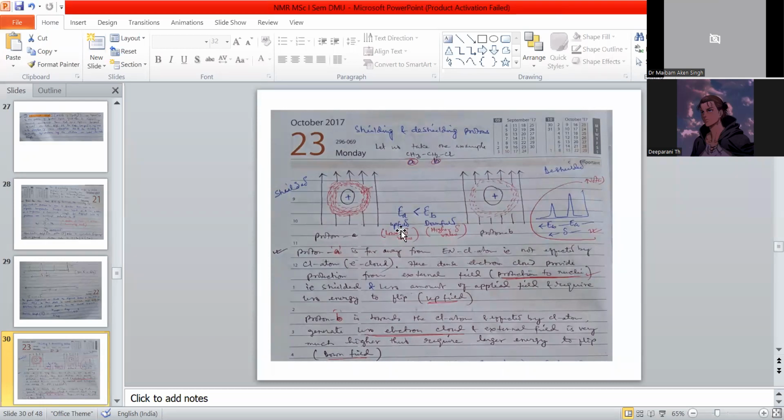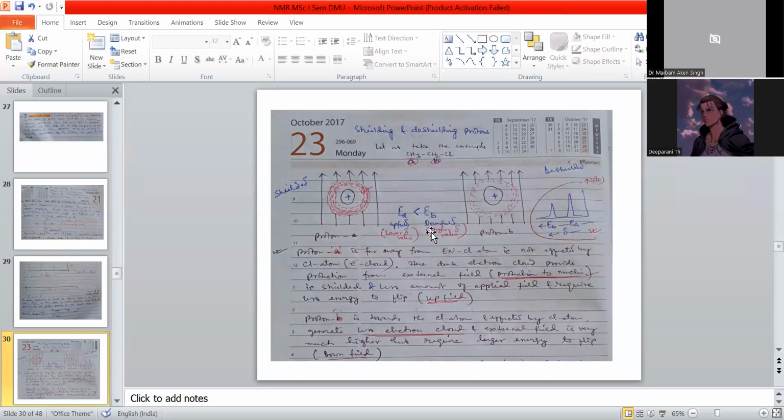The secondary field aligns with the applied field, or opposite to the applied field. That is the reflection of the shielding, related to the environment of the proton under study. So upfield and downfield are due to the different protons, A proton and B proton.